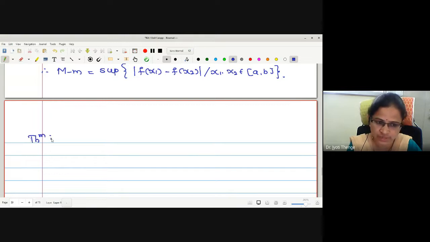The theorem statement says that if f1 and f2 are two bounded and integrable functions on closed interval AB, then prove that their product f1 dot f2 is also bounded and integrable.